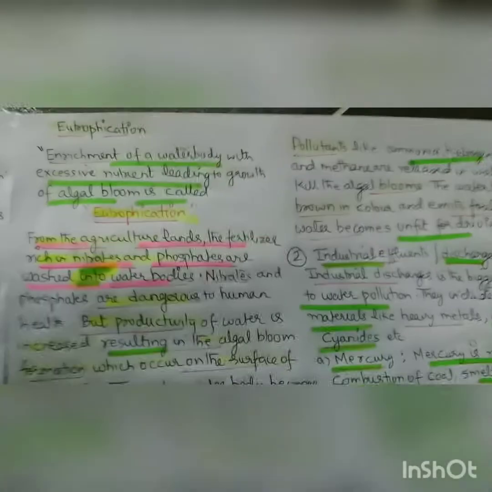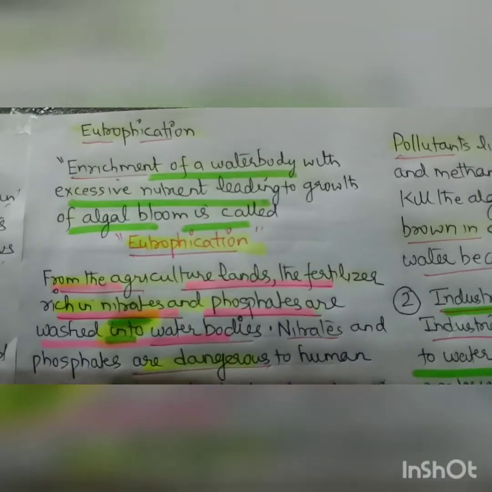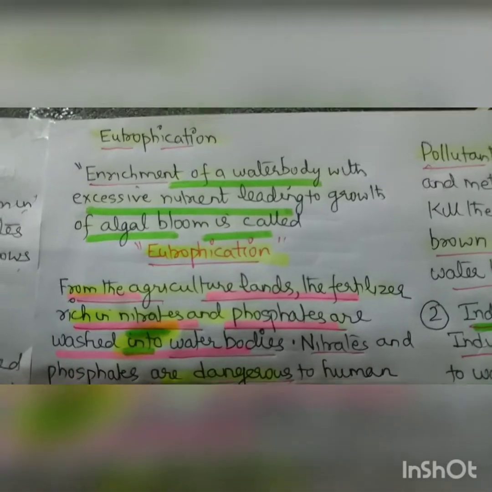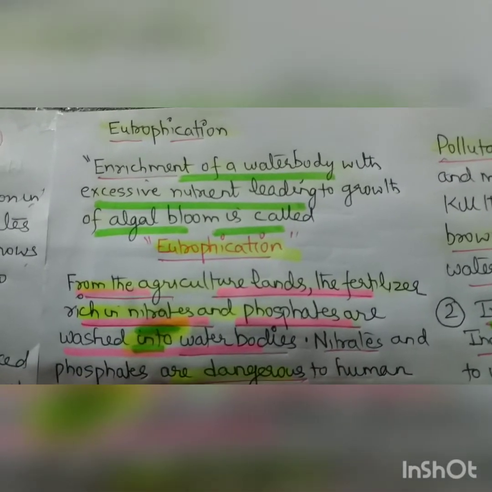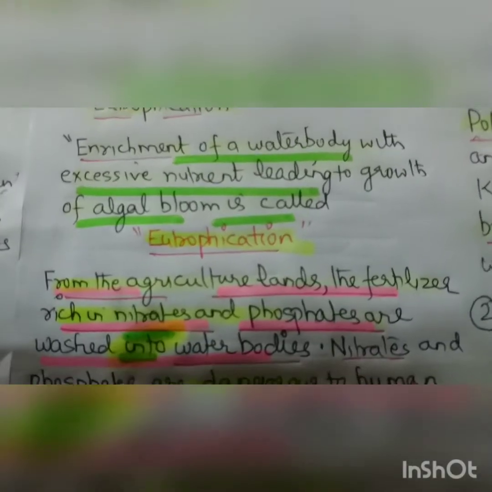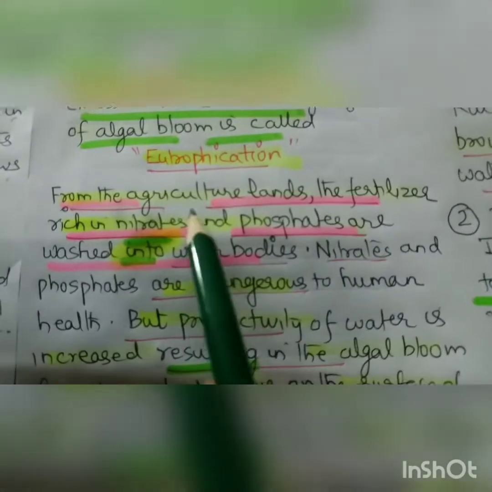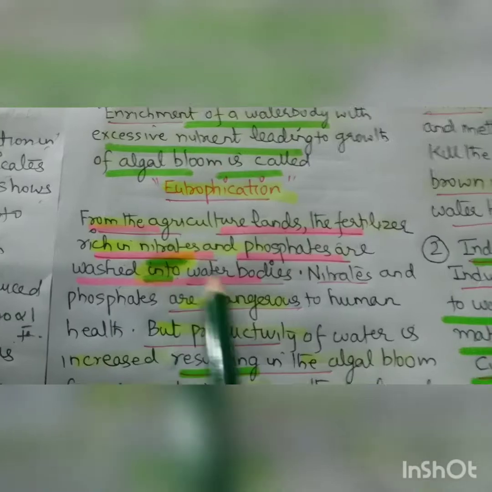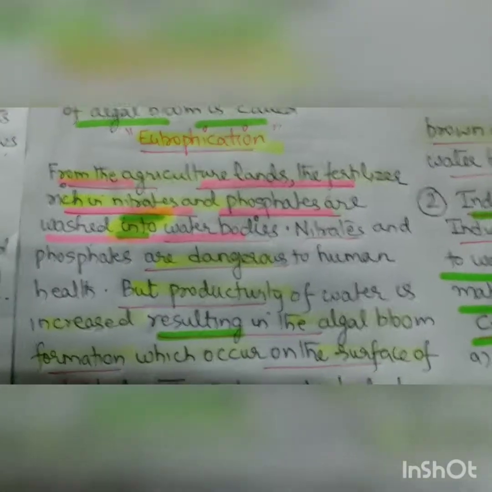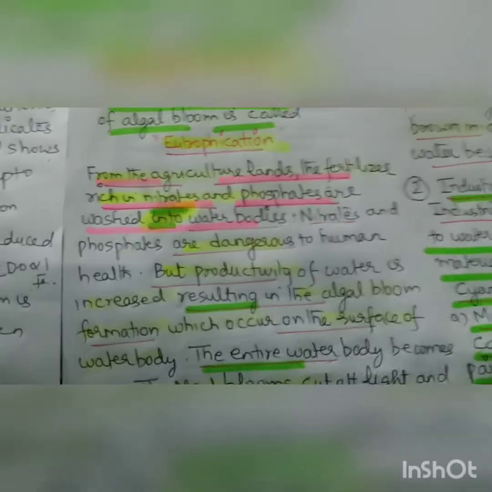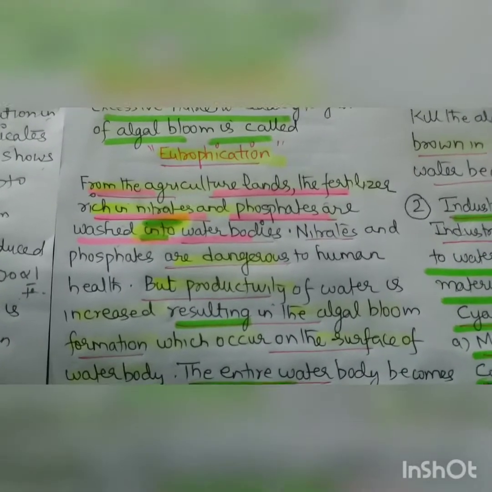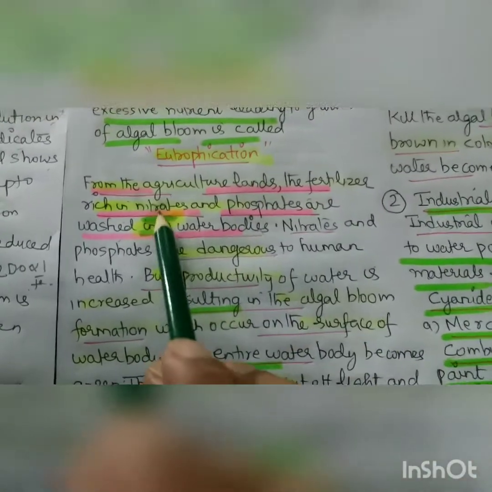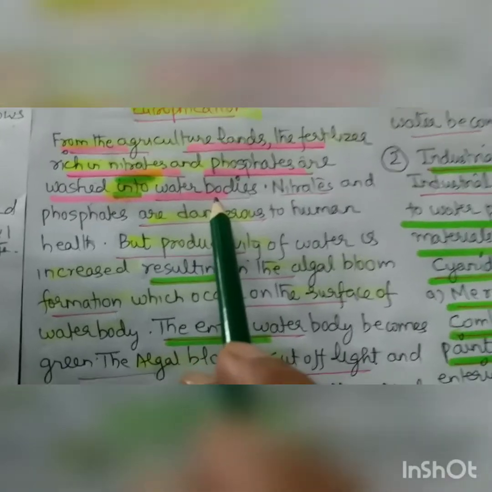So now what happens? We are coming to the next very important topic, that is called eutrophication. Eutrophication is the enrichment of a water body with excessive nutrients leading to growth of algal bloom. From the agricultural lands, fertilizer rich in nitrates and phosphates is washed into water bodies. Our population is increasing day by day, and to cope with the demands of the increasing population, we have to use fertilizer to increase the yield of crops. And from these agricultural lands, the fertilizers rich in nitrates and phosphates wash into the water bodies.